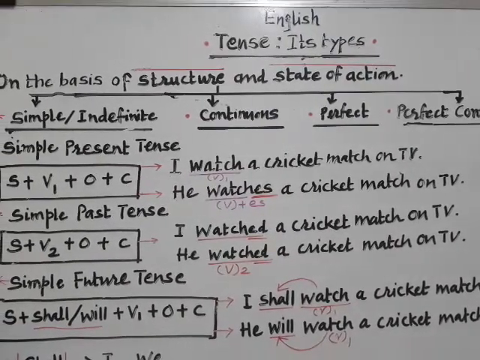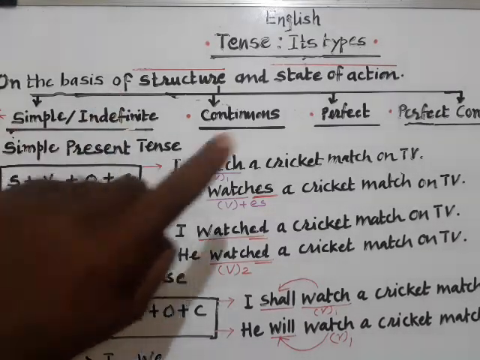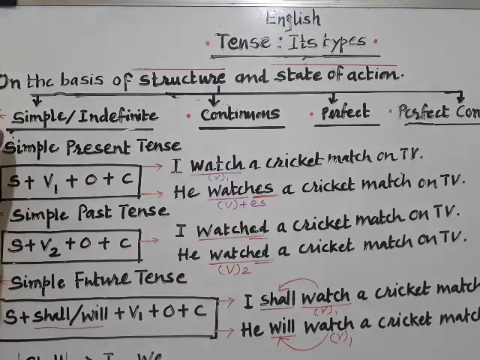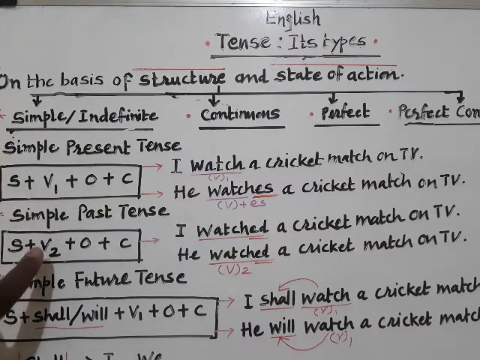Dear students, in this video we have discussed the tense, its types, on the basis of structure and state of action. Today our discussion is about simple or indefinite tense forms, simple present, simple past and simple future. There we have already seen the three different structures, their examples, and noteworthy things which stand as an exception. All these discussed thoroughly.